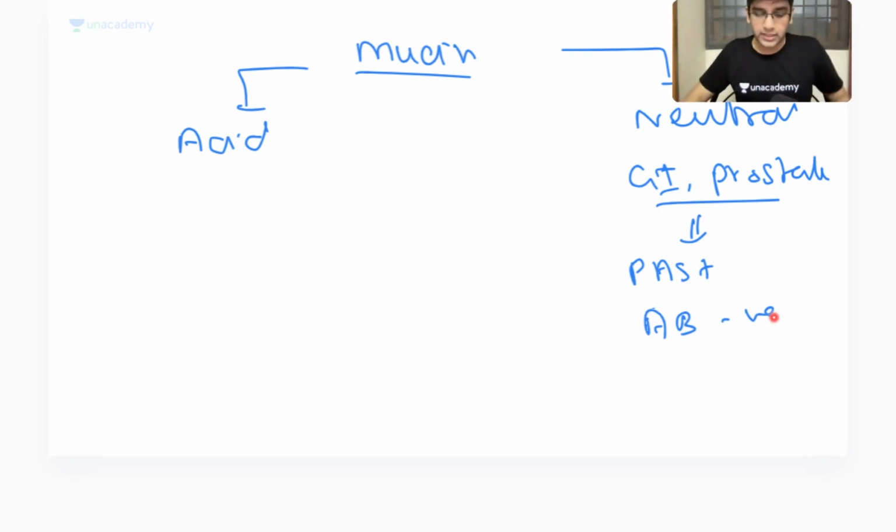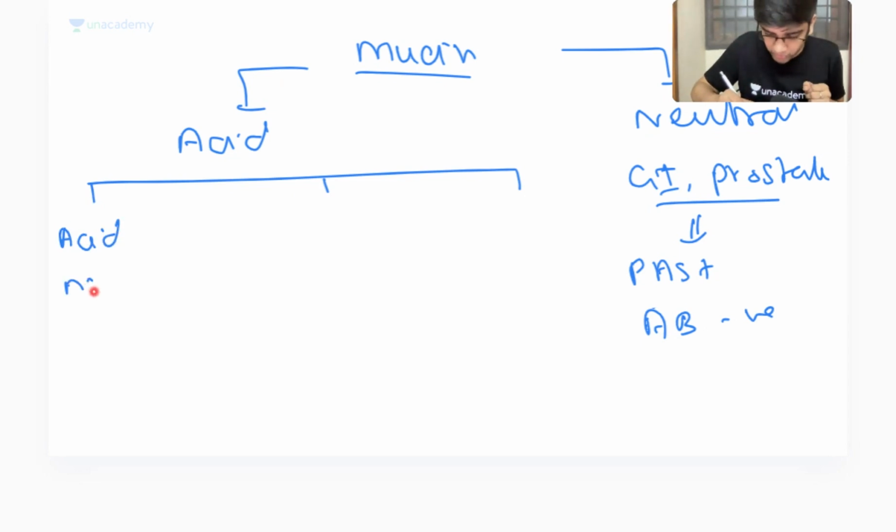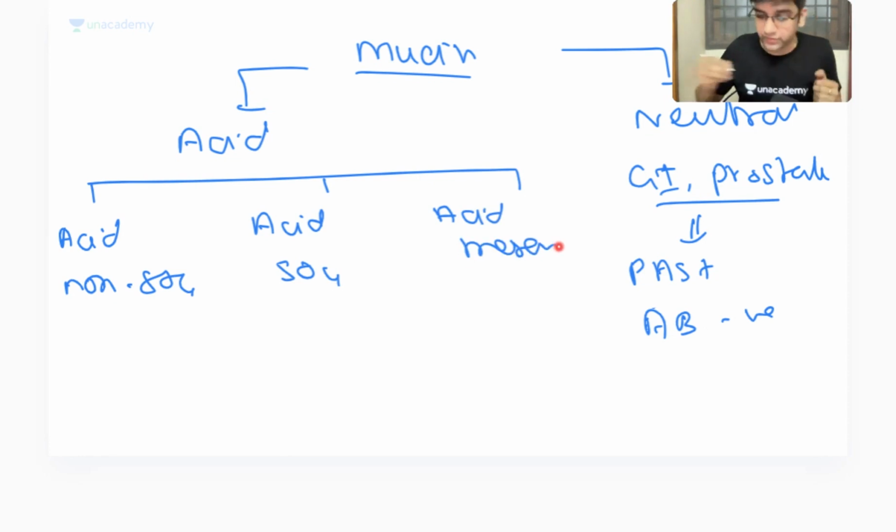We'll come to Barrett's soon. Barrett's is not a normal thing, it's an abnormal thing. Barrett's is acidic mucin. Perfect. So when I say acidic mucin, I'm going to have different types of acidic mucin: acid mucin non-sulfated, acid mucin sulfated, and acid mesenchymal mucin, the connective tissue type. We have an acid mucin non-sulfated, like SO4 non-sulfated, an acid mucin which can be sulfated, and an acid mesenchymal mucin. All of them are acid mucins only.